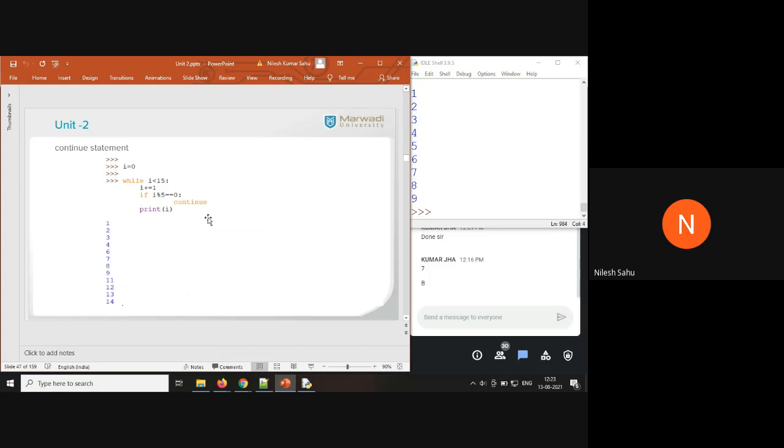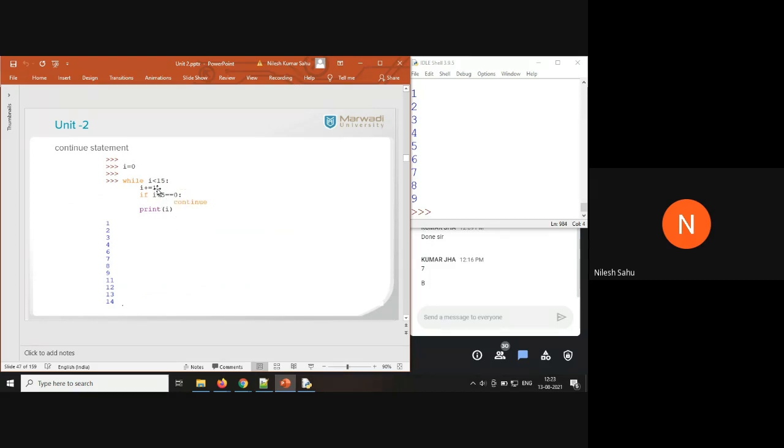So you can see i equal to 0, while i is less than 15, i += 1. If i modulus 5 equal to 0, continue, then print i. I'm just printing the value of i, and we are applying i modulus 5 equal to 0, continue.